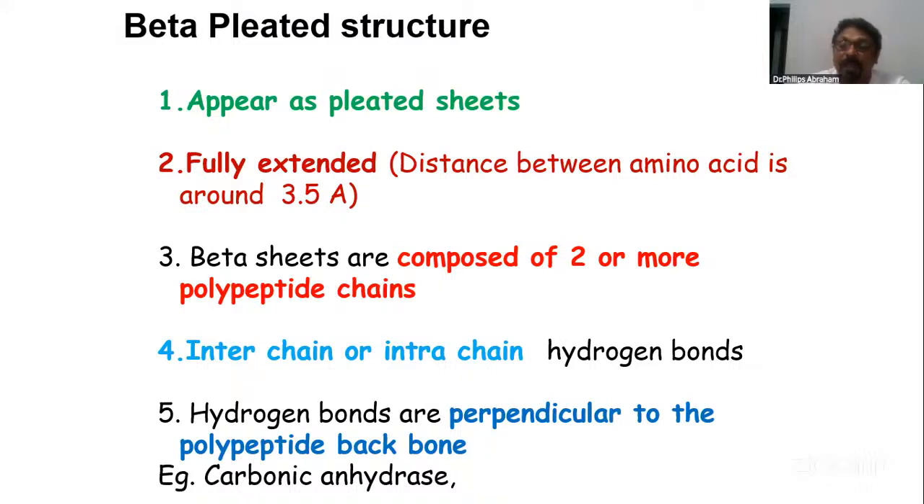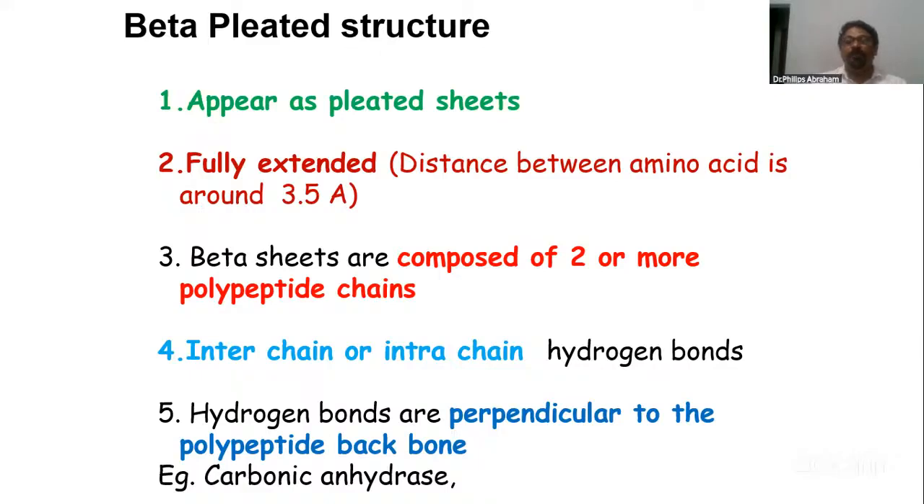There, in the alpha helix, the distance per amino acid is 1.5 angstrom; here it is 3.5 angstrom. There is only one polypeptide chain in alpha, but here you can see two or more peptide chains when we say beta sheet. That's why we always use the word beta sheets. There it is only intra-chain hydrogen bonds; here it can be intra-chain or inter-chain. There the hydrogen bonds are parallel to the peptide backbone; here they are perpendicular. One example is carbonic anhydrase.